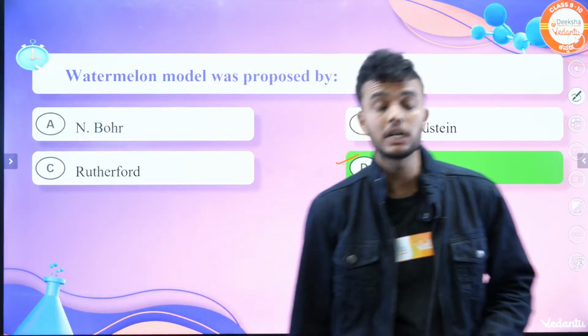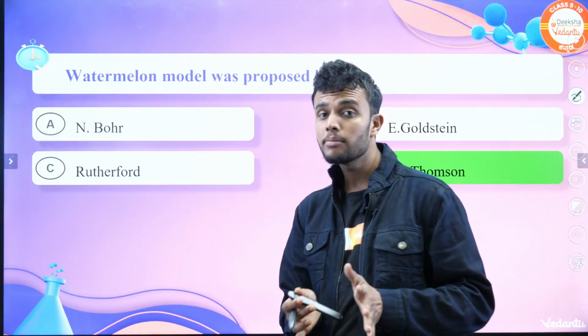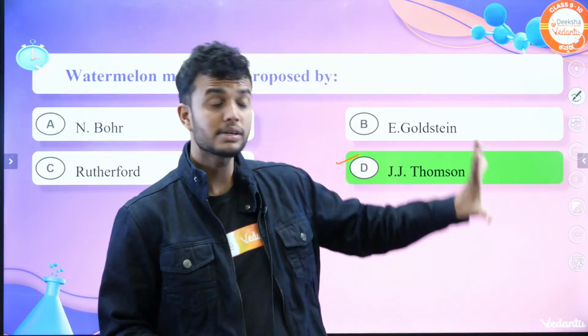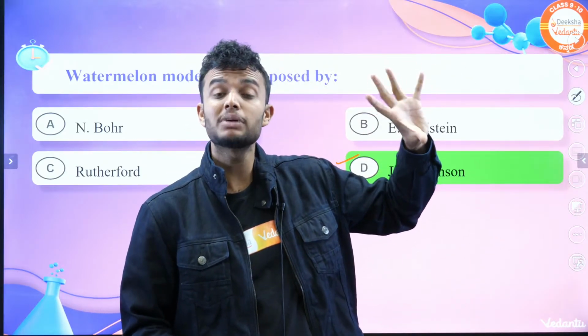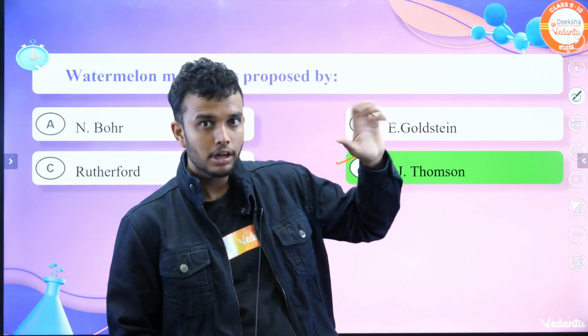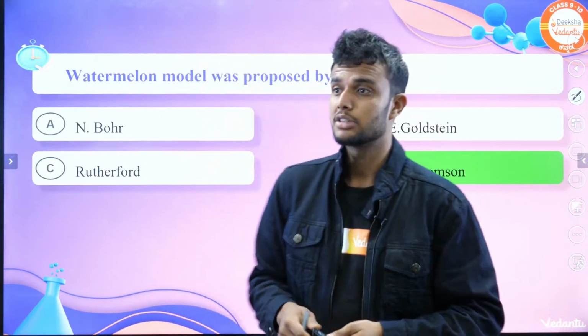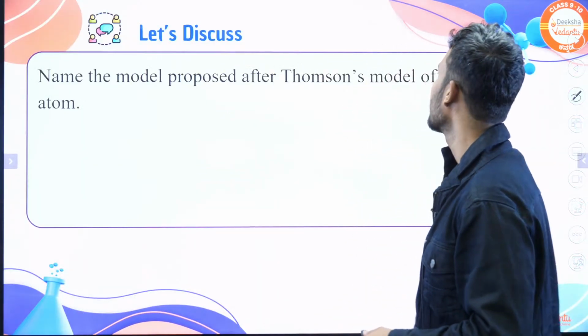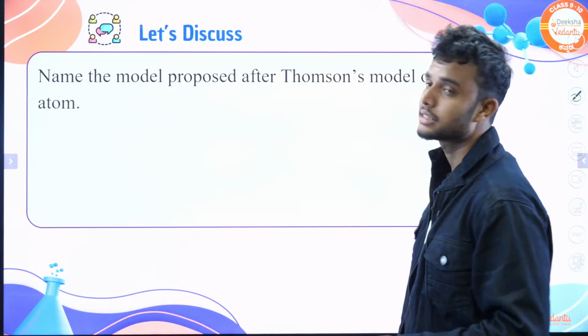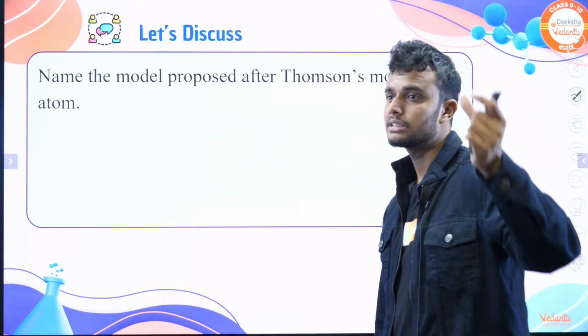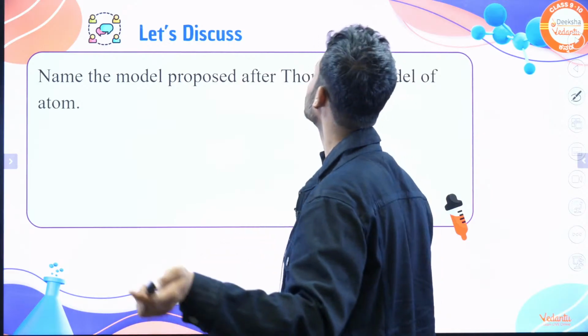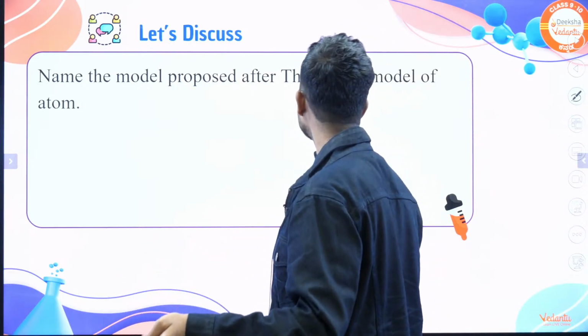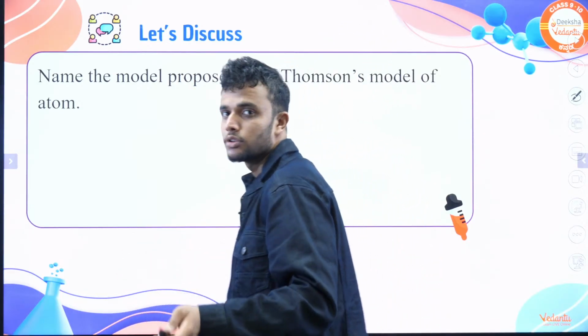The answer is option D, J.J. Thomson. J.J. Thomson atomic model is also called a watermelon model, plum pudding model. It looks like a Christmas cake. That's why it's called a plum pudding model. It looks like a watermelon. That's why it's called a watermelon model. Okay. Next, move on to the next one. Before moving to the next topic, a simple question is there to discuss. The question is, name the model proposed after Thomson model of an atom.